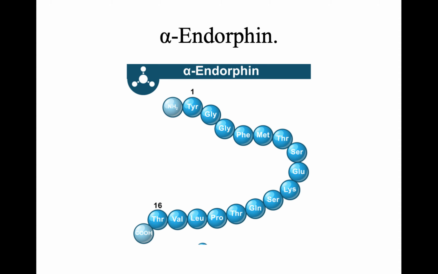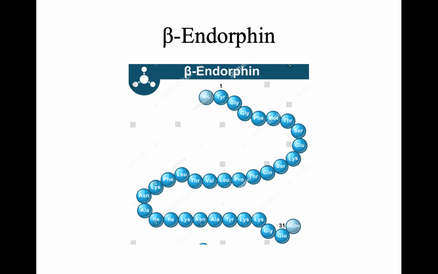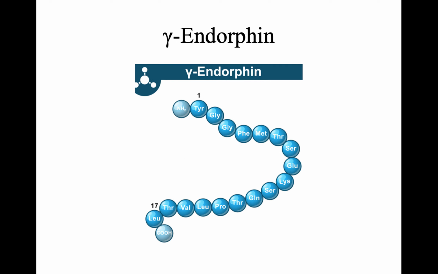So here, this is the alpha endorphin, which has around 16 amino acid residues, and this is the beta endorphin, which has 31 amino acid residues, and this beta endorphin is the largest endorphin among the three classes. This is the gamma endorphin, which has 17 amino acid residues.